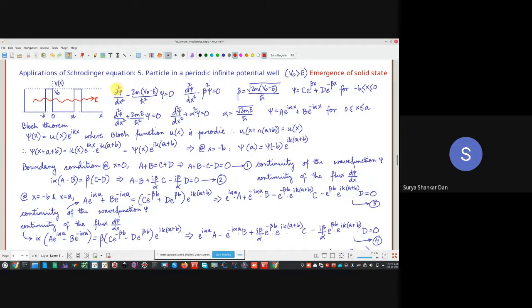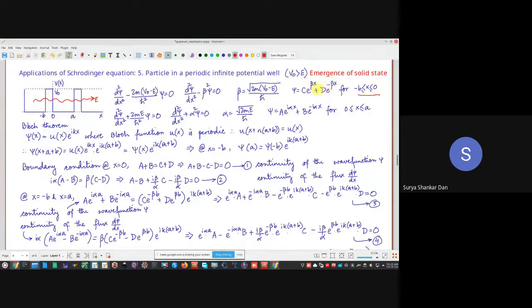So essentially what we get here is this between 0 and minus b. In this particular region, between minus b and 0, we get V naught minus E, and essentially you know the expression.